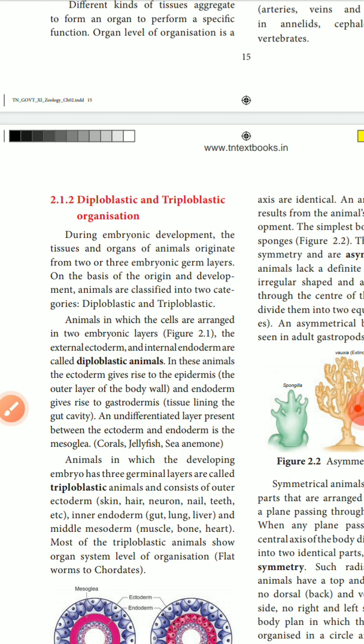Based on the gastrodermis, a gut cavity is there, and based on that the body is divided. So they are called diploblastic animals. Examples: corals, jellyfish, sea anemones.